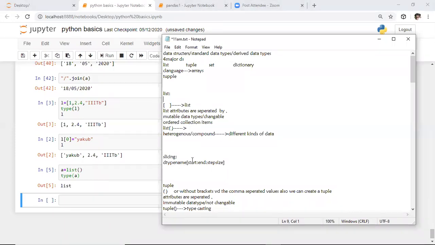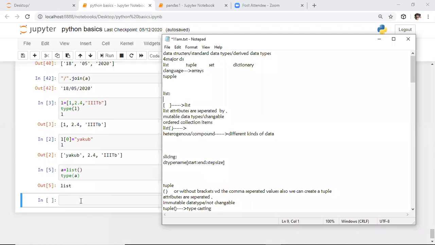Whenever you want to perform slicing, we need to use square brackets only. In the square brackets, first we need to specify the starting index, then with a colon we specify the ending index, and we also specify the step size. By default, the starting index is always an included value, the ending index is always an excluded value, and the default step size is +1. If you don't specify the starting index, by default it is considered 0. And if you don't specify the ending index, by default it is considered the end of the data structure.